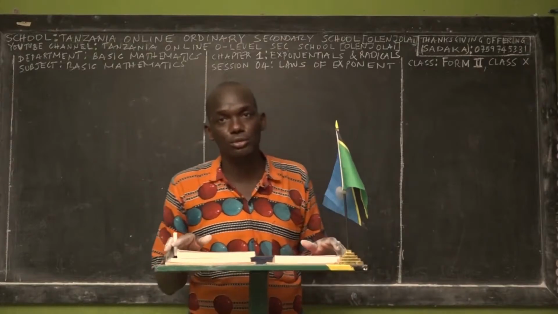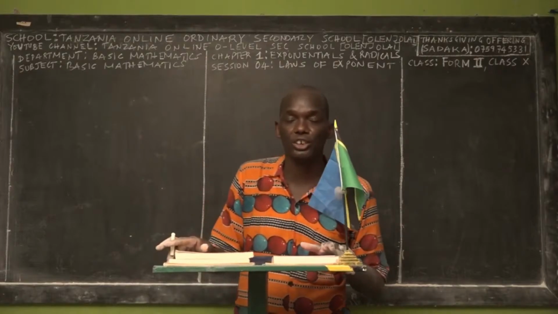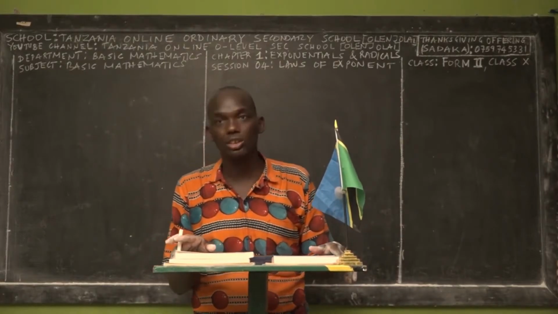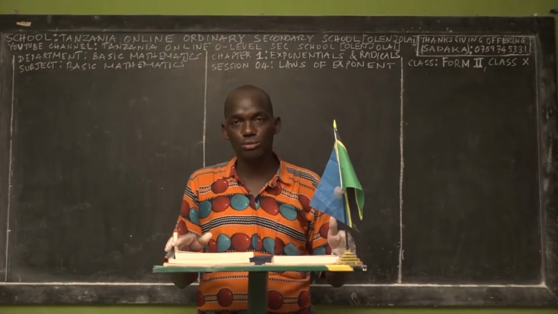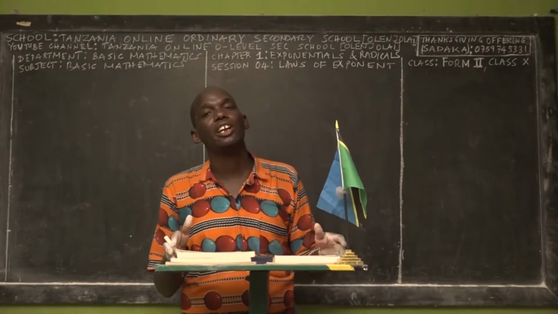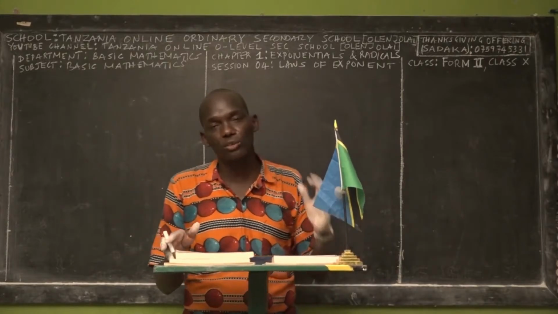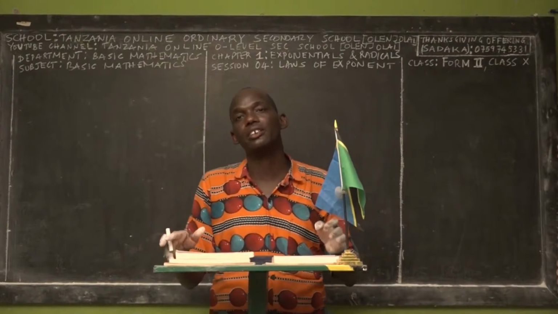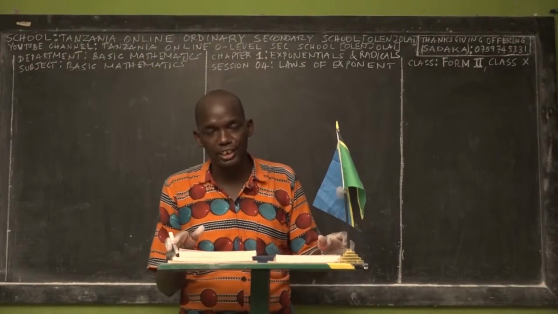We are in the Department of Basic Mathematics, and these contents are for Form 2. We are in the first chapter, Chapter 1, called Exponents and Radicals. You have been going through Sessions 1, 2, and 3, and today we are in Session 4, where we are going to learn about the laws of exponents. This is a very important part of the entire chapter.